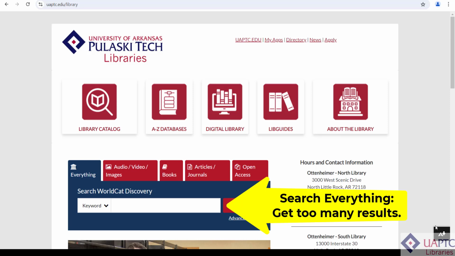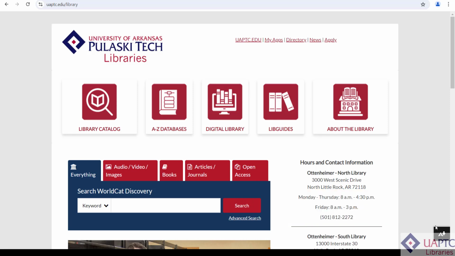The library website has a box to search all available databases at one time. However, if you use this box, articles from periodical sources like newspapers, magazines, and academic journals may not be easy to find in your results. When searching for articles, it is usually best to search directly in a single database. To do this, click on the Databases button to see a list of all available databases.